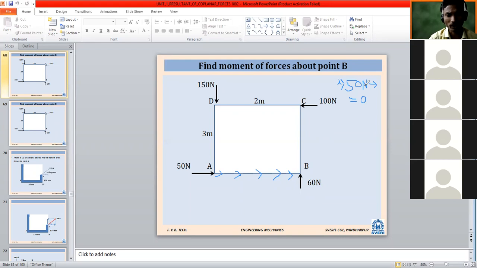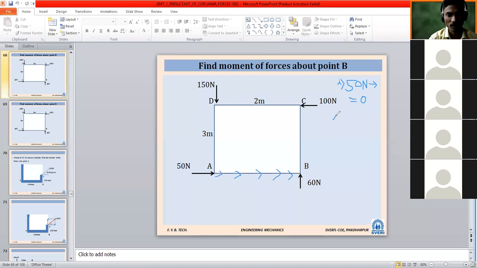What sentence are you going to write here? The line of action of 50 Newton force is passing through point B, hence moment is zero. Likewise, you have to write a descriptive sentence here. The line of action of 50 Newton force is passing through point B. That's why moment is zero.